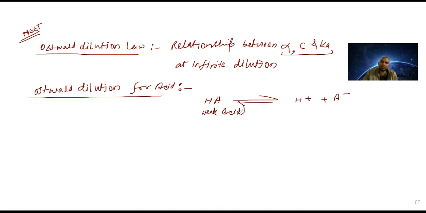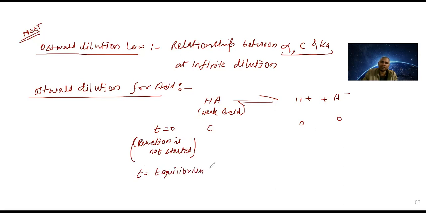So when T is equal to 0, its concentration is C. T equal to 0 means the reaction has not started, that is the meaning. So C, and here the concentration is 0, 0. At T equilibrium, meaning when the reaction has reached equilibrium, that is what they are asking.